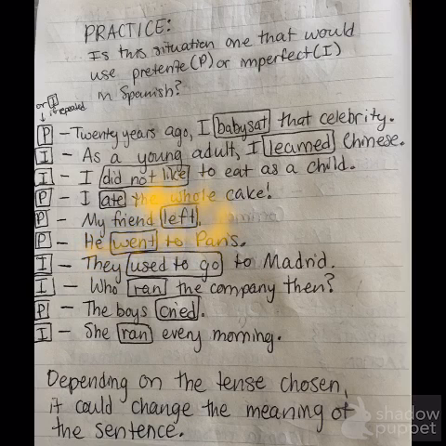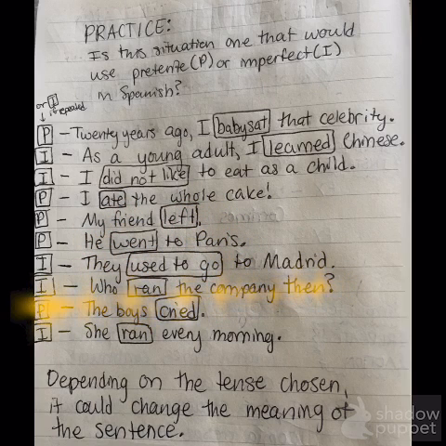My friend left. That would also be the preterite because it's a one-time thing. He went to Paris. Once again, that would be the preterite because went is something that happened once. This is the opposite example, this is the imperfect. They used to go to Madrid. So he went to Paris, that happened once. They used to go to Madrid, that happened a lot of times.